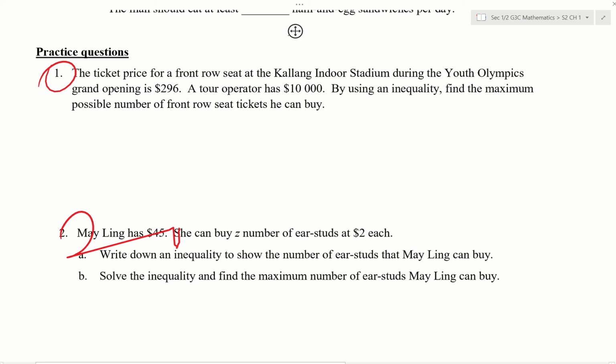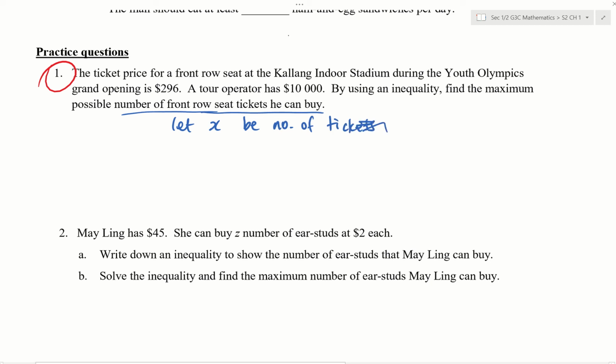So here, the ticket price for a front row seat at Kallang Indoor Stadium during the YOG Youth Olympic Games is $296. A tour operator has $10,000. By forming an inequality, find the maximum number of front row seat tickets you can buy. So based on the examples that we went through yesterday, as well as our algebra knowledge from Sec 1, whatever they want us to find, maximum possible number of front row tickets you can buy, whatever it is, you let that be x. Okay? So let x be number of tickets he can buy.